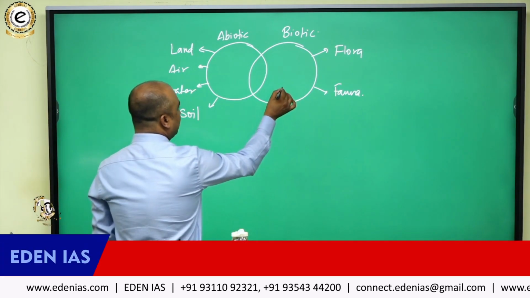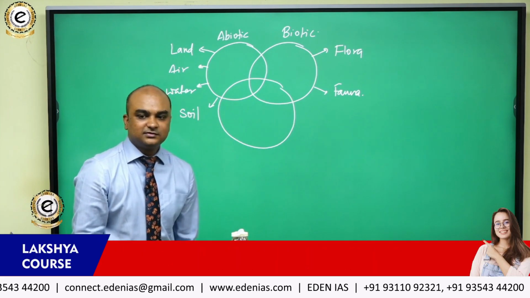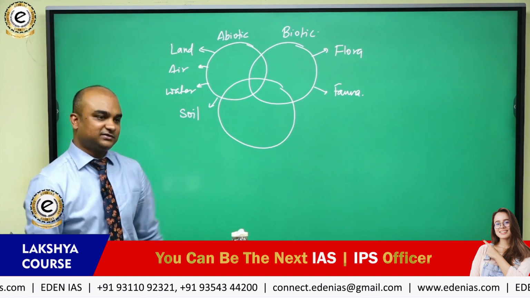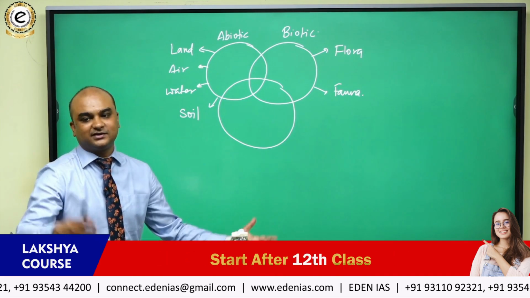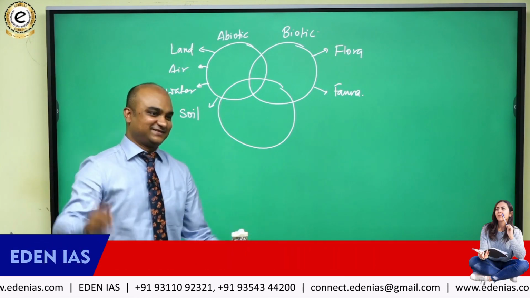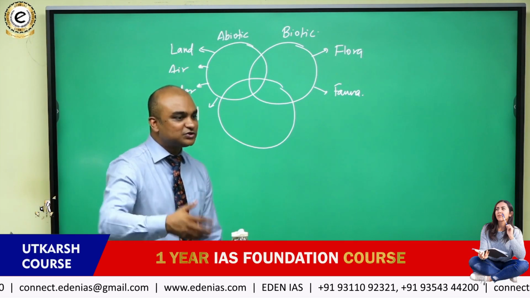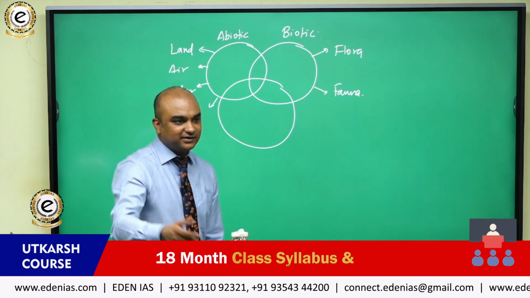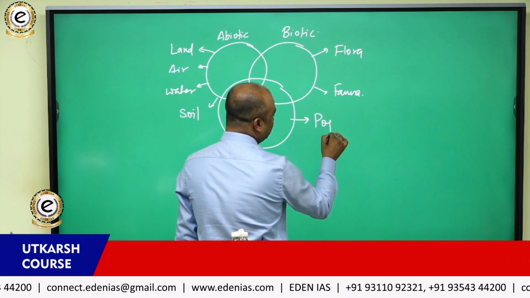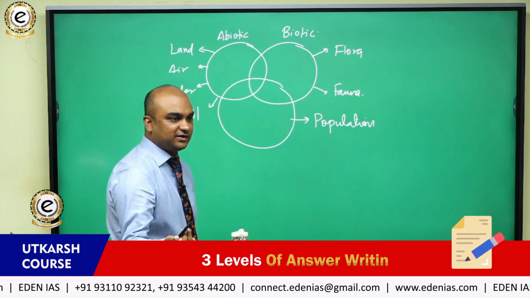Then we can also have an environment which is created by man. So man creates what? First thing, what do human beings create first? Human beings create human beings. That's the first thing, isn't it? Every organism wants to multiply so as to survive in nature. So you can think of population. Population is what? Human population here we are talking about.